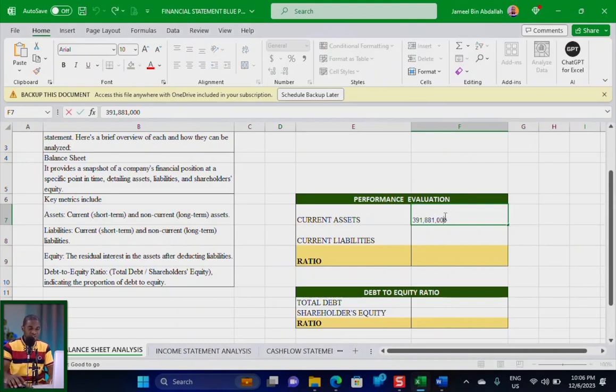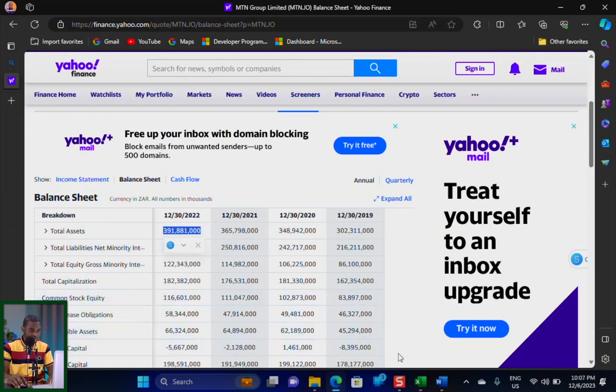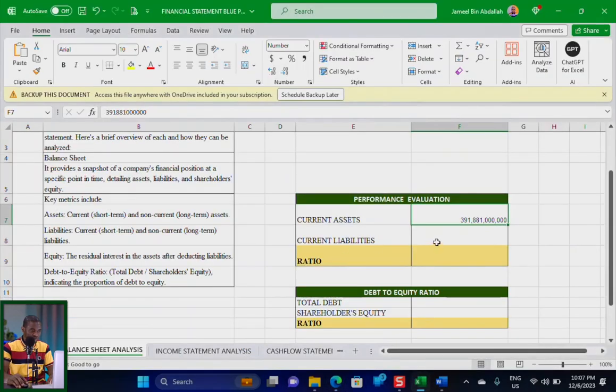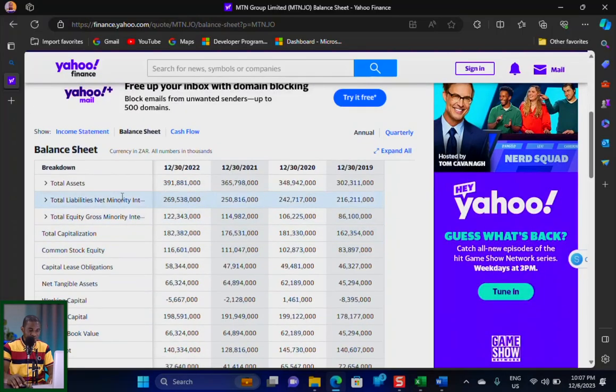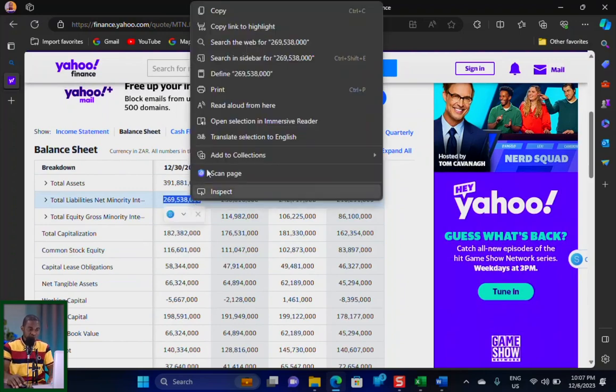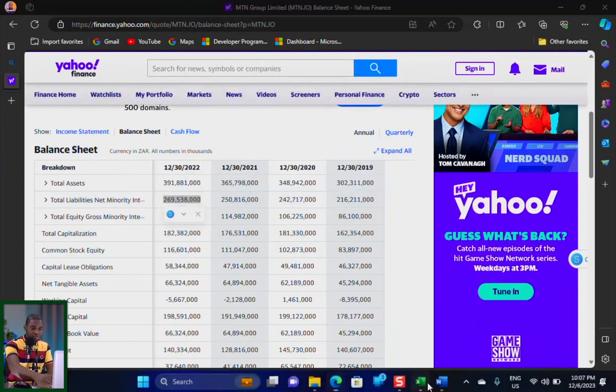Then I will go back to the same sheet and extract another piece of information, which is its current liability. We are dealing with that of 2022, so I'll come down to current liabilities, then I will extract this. I'll copy it from here, go to Excel and then paste it here. Then I'll add 3 zeros at the end, 1 2 3, so that it can become in billions.